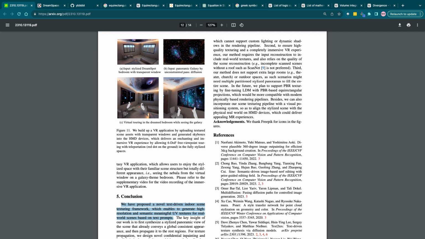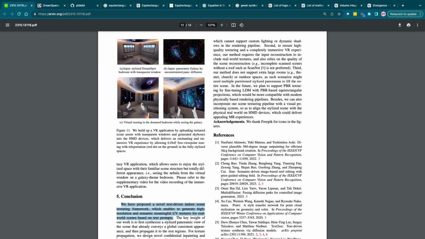A complete scan of the scene is needed, and our method does not support extra large rooms, like a theater or church or outdoor spaces. As such, these scenarios might need multiple partitioned stylized panoramas to fill the entire scene.